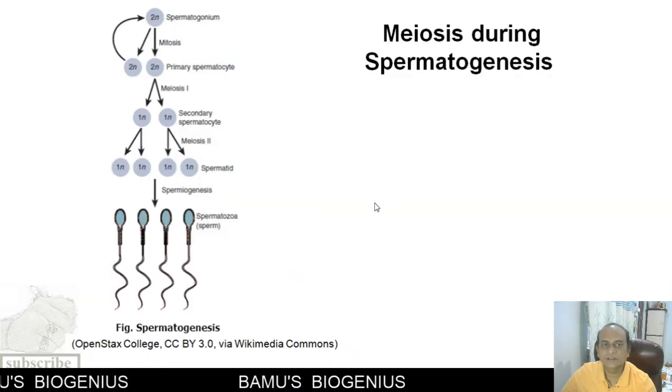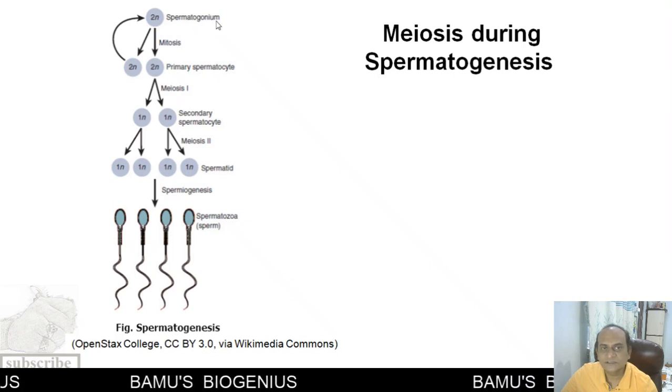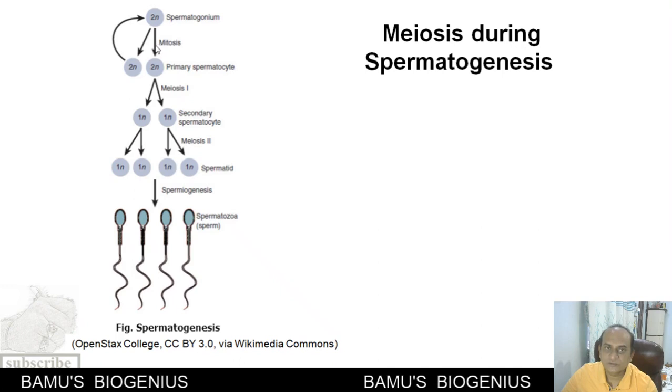You can see here in brief the spermatogenesis. The spermatogonium, that is a sperm mother cell, is present as a stem cell near the basal membrane. Then it undergoes mitosis to produce primary spermatocytes.